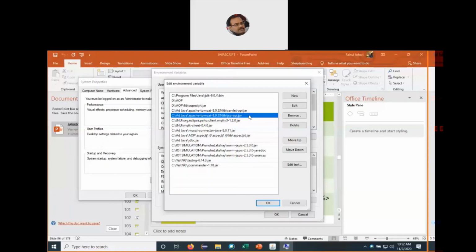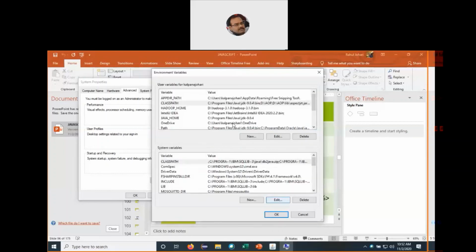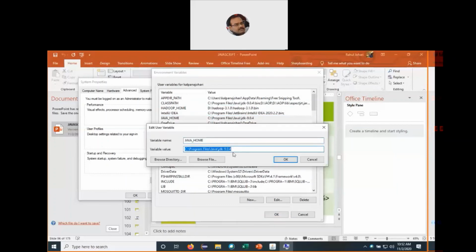So we need to make sure that we set the classpath of both the servlet engine as well as the JSP engine, in the classpath variable. What are the other things that should be set on our system? The JAVA_HOME variable. It should be set to the JDK which is currently installed on your system. So JAVA_HOME is mandatory, just like what we did for servlets.